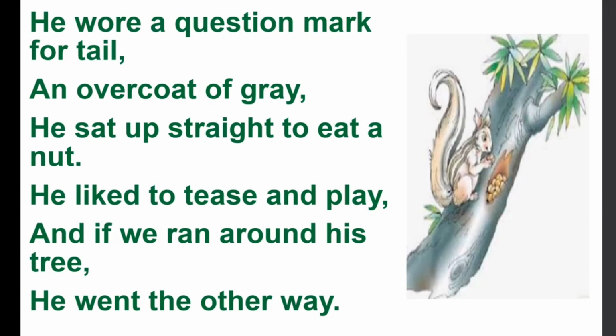So, in this poem, we summarize that the poet has described a squirrel with whom he is trying to play, but it ran away in the opposite direction. He says that its tail, the squirrel's tail, looks like a punctuation mark, that is, a question mark. He also describes its fur as an overcoat and says that when it eats a nut, it sits straight.